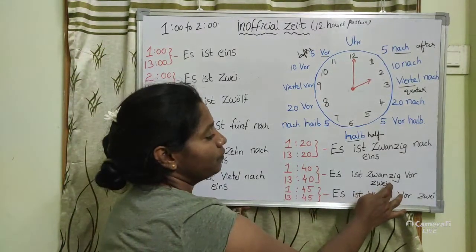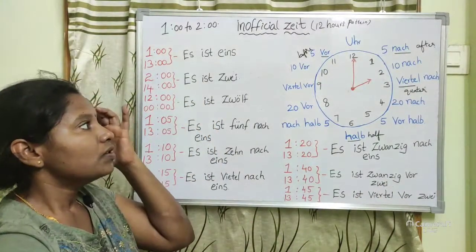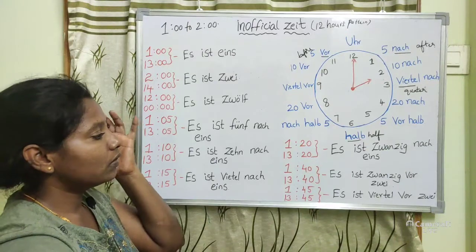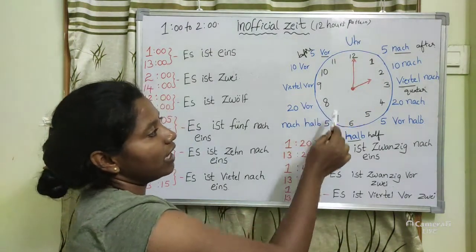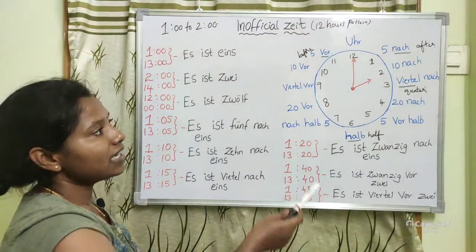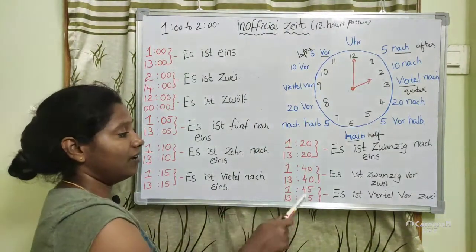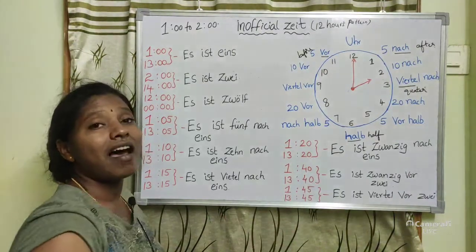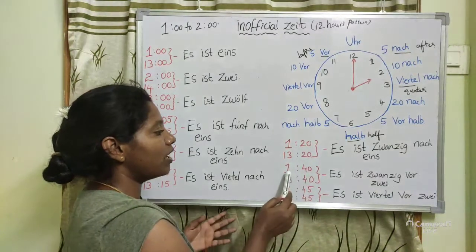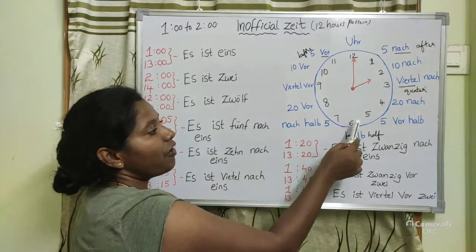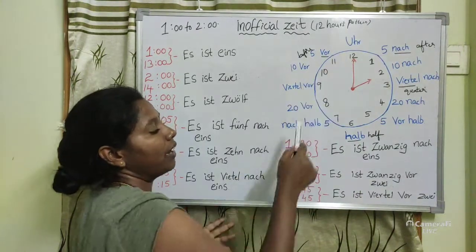Zwei means 2. In English, we will say 2, like 1:40, before the number. But in Deutsch, we have to say the after number. So 1:40 means already 1 is over. So from halb you have to say 2, okay.